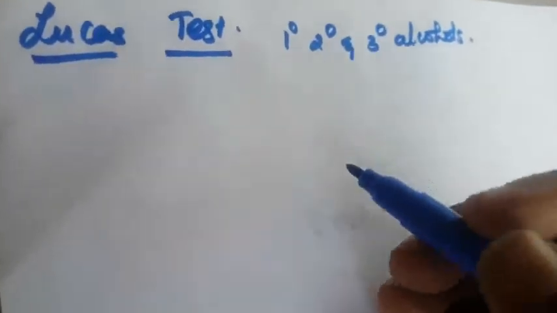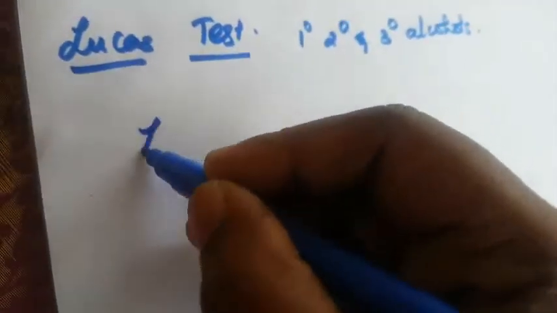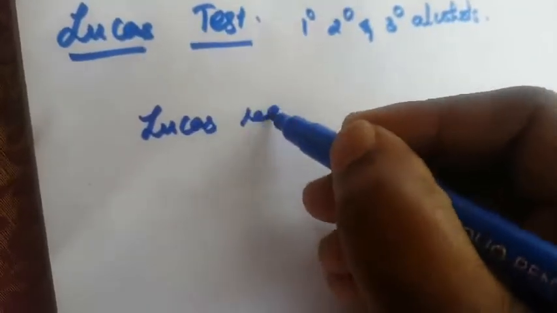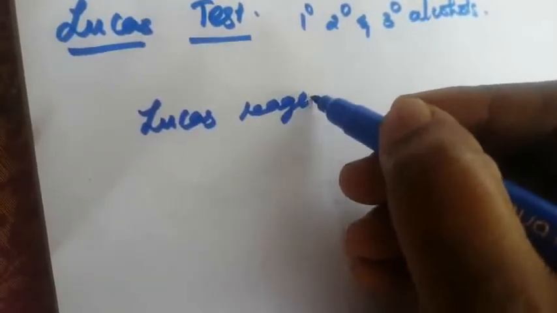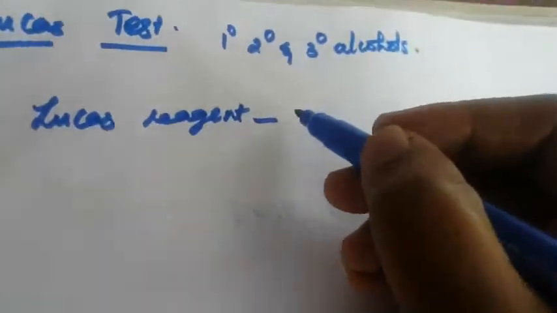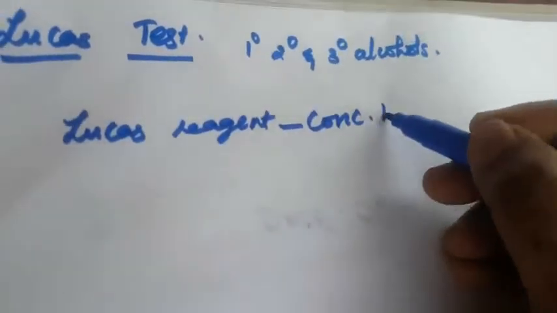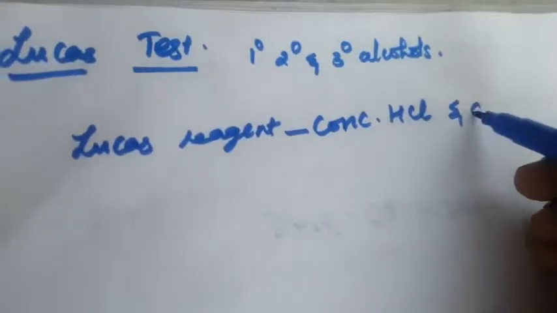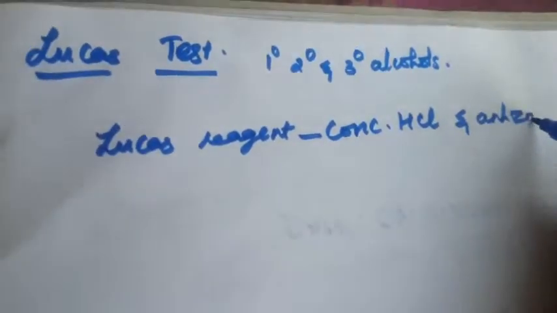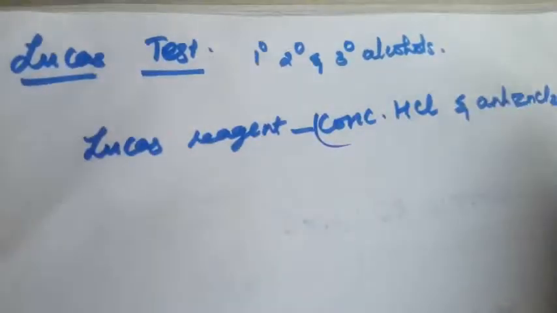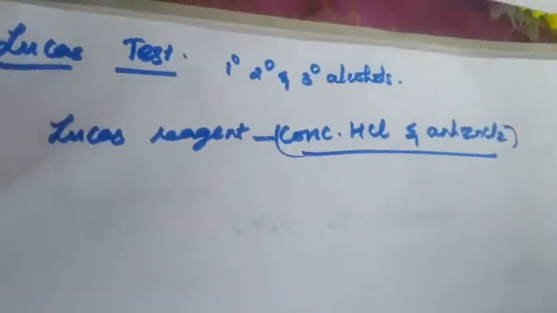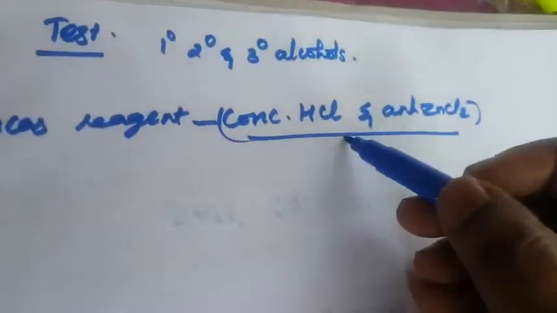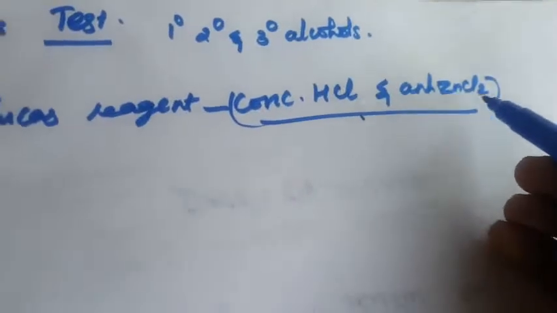First, what is meant by Lucas reagent? Lucas reagent is concentrated hydrochloric acid and anhydrous zinc chloride. This was asked in a previous exam for 1 mark. Lucas reagent is concentrated hydrochloric acid and anhydrous zinc chloride.